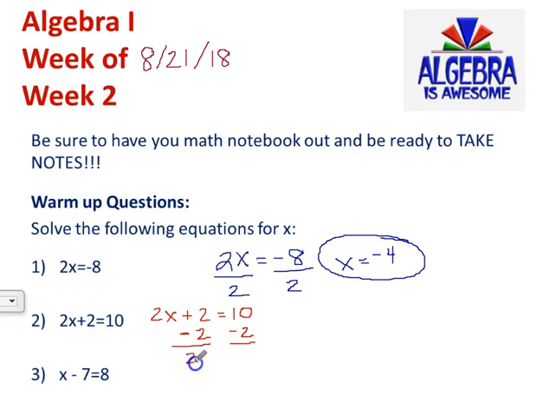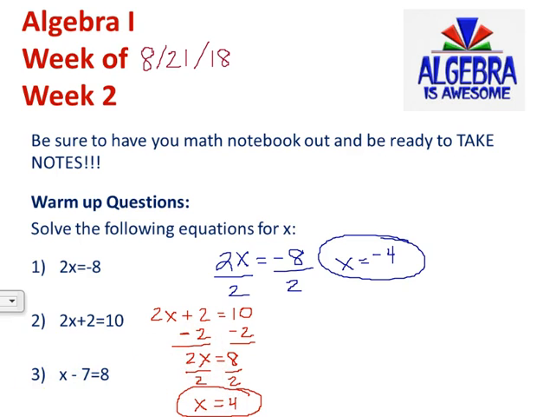And when we subtract 2 from both sides, we're left with 2x on the left. 10 minus 2 is 8. So we've subtracted 2 from each side, and then we're at a 1-step problem, 2 times x, so we need to do the opposite of multiplying to solve for x, so we're going to divide each side by 2. And we get our final answer, x equals 8 divided by 2 is 4. So that's for problem number 2.